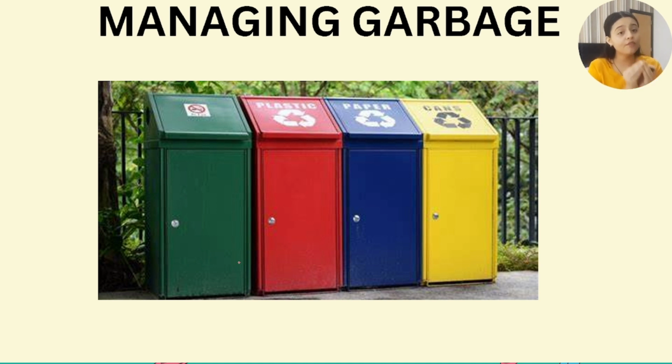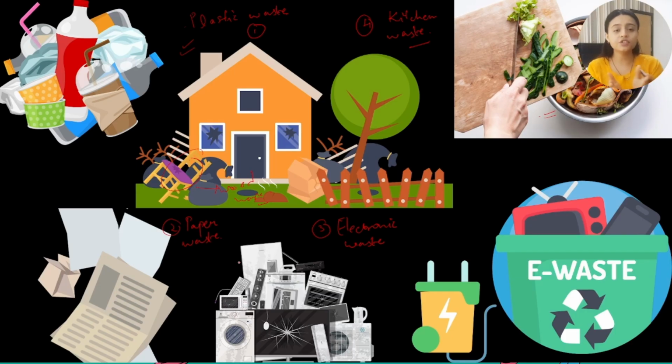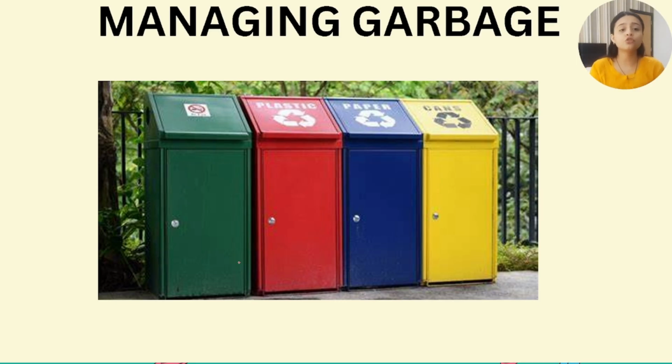First we have to divide the garbage. Let's suppose we have divided the garbage coming out of your house: paper waste, plastic waste, electronic waste. Now we have to think in which dustbins these particular wastes are going to be disposed of. So for that we need to know how we are going to manage the garbage.